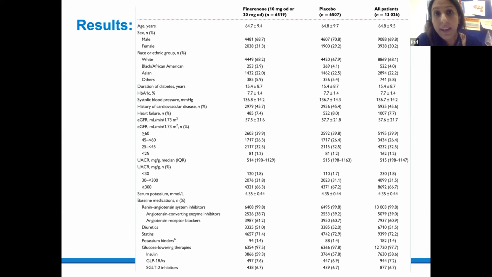And in terms of the ethnic backgrounds, there was quite a mix. So about 1/4 of individuals were of Asian origin. However, Black and Afro-Caribbean ethnicities only made up 4%, so a bit low in that cohort. And the duration of diabetes was about 15 years as the mean. There were no significant differences between the two cohorts.